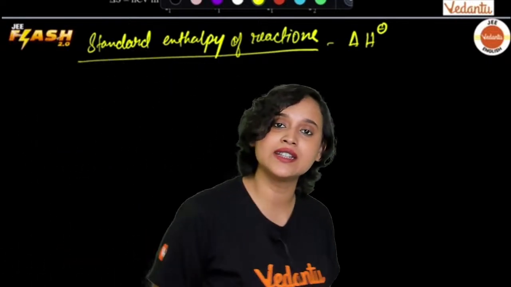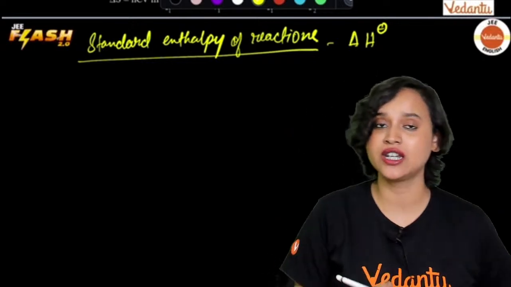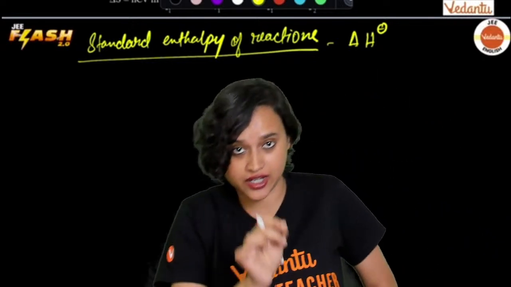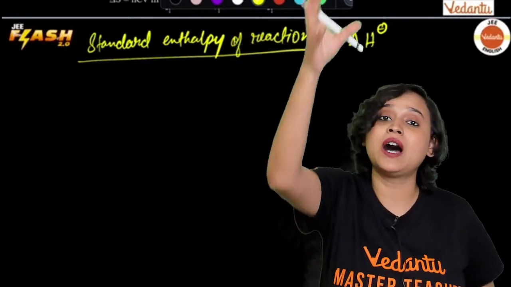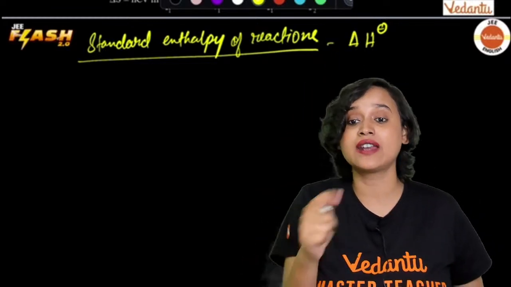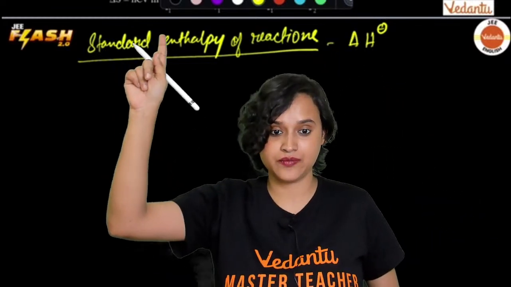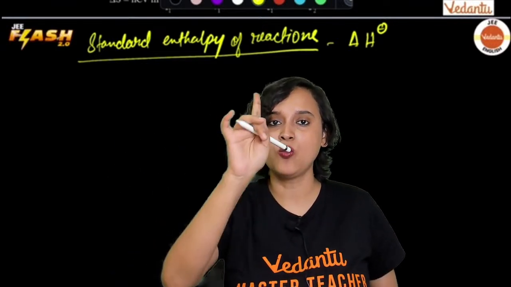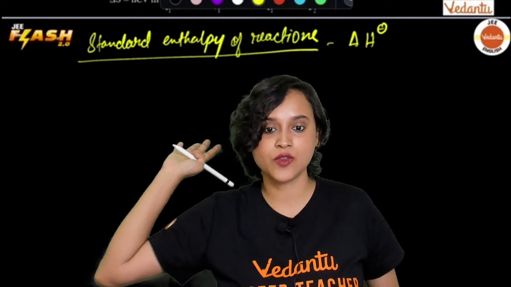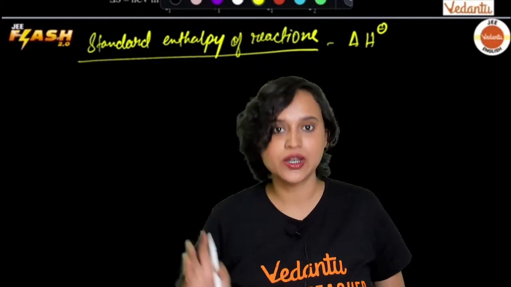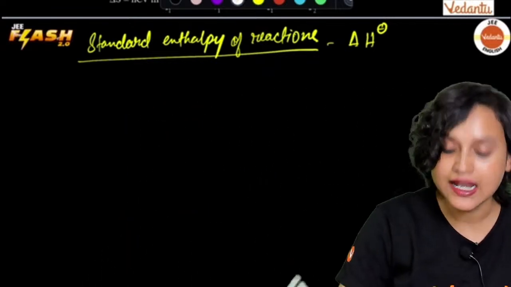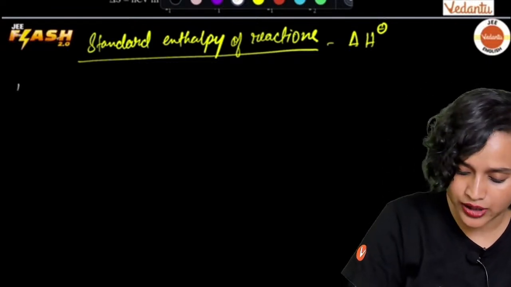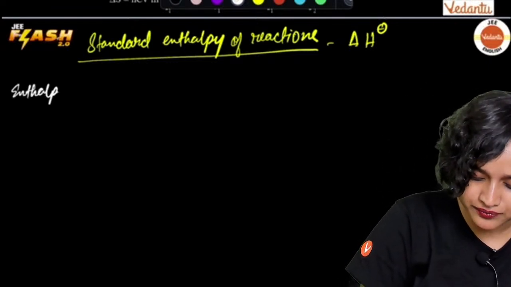So what is the standard enthalpy of reaction? The standard enthalpy of reaction is the enthalpy change for a reaction when all the participating substances are in their standard states, and also pure form, 298 Kelvin, 1 bar atmospheric pressure. 1 bar pressure. Are you getting my point? This I will have to write it down just so that you understand.